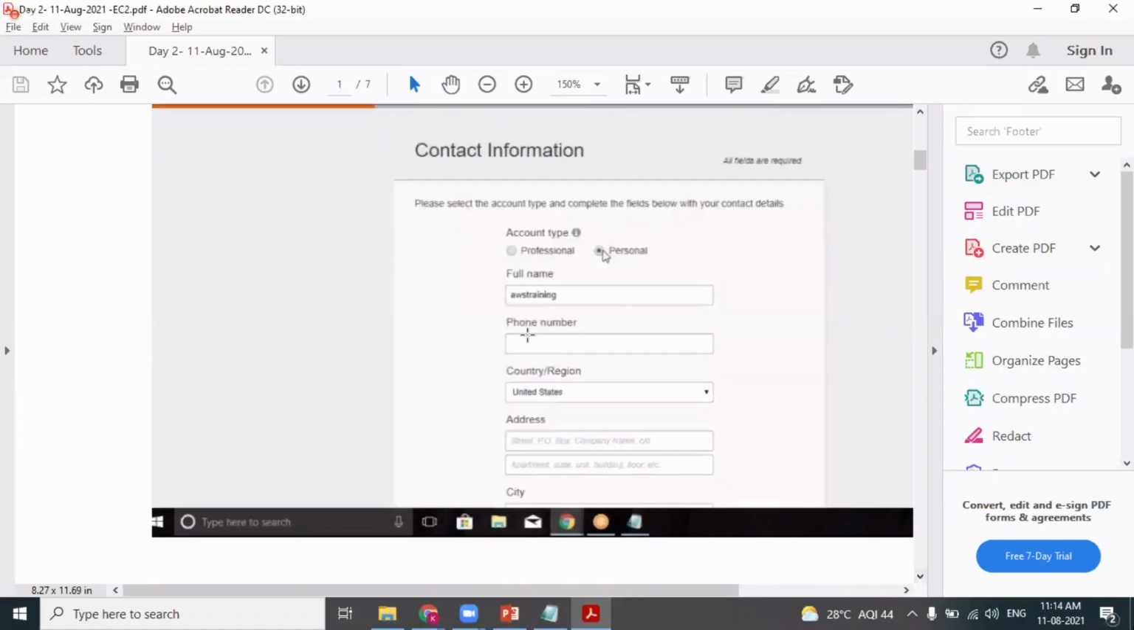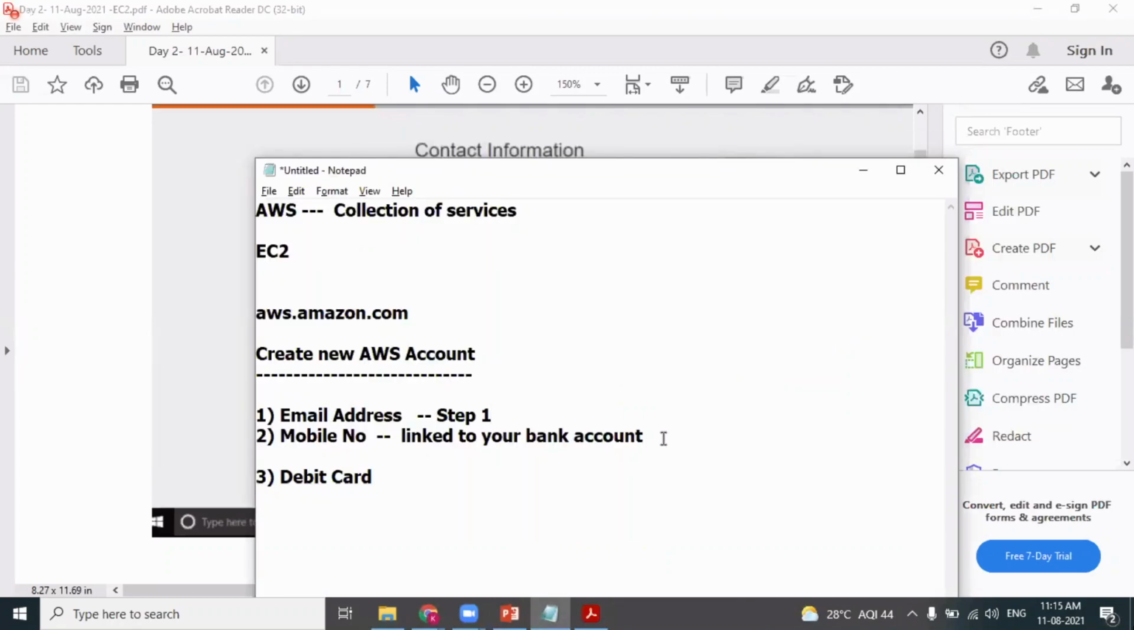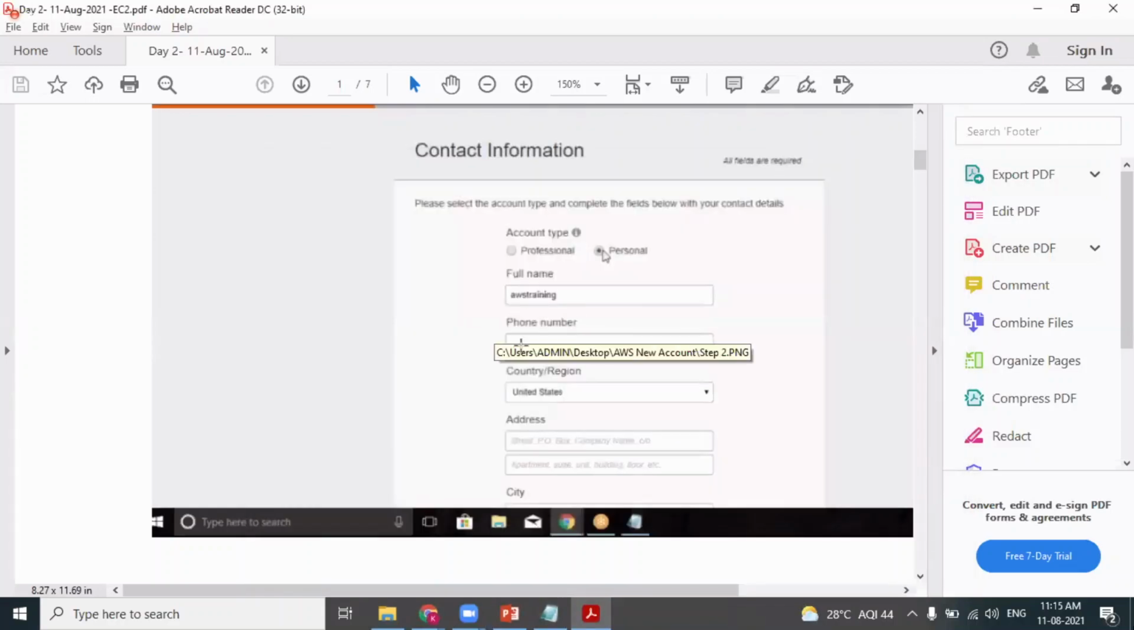Next, provide your mobile number, provide the right country. I have seen some participants providing an India mobile number with country as US. So make sure that the combination is right. So we need to furnish a mobile number in step 2. In step 1, we furnished our email address and login password, and in step 2, you need to provide your mobile number. Provide the right country.